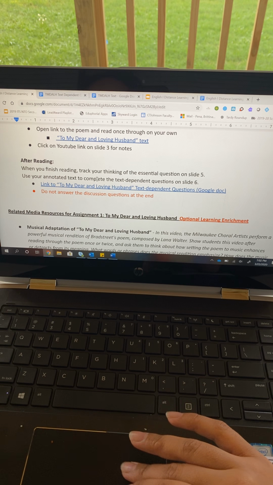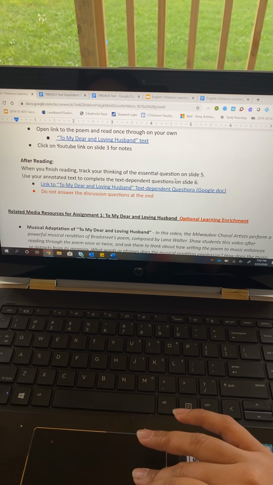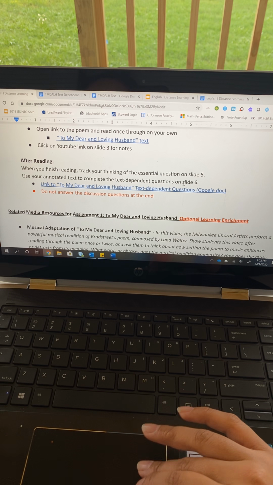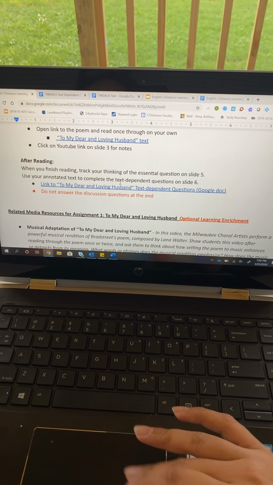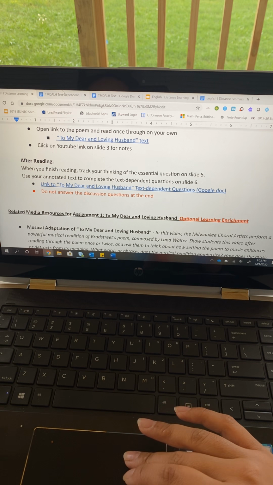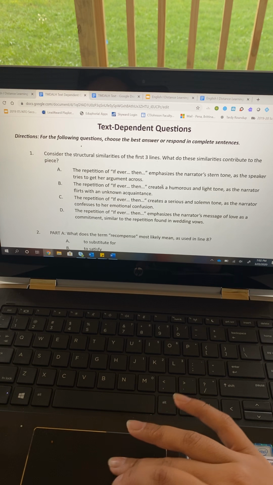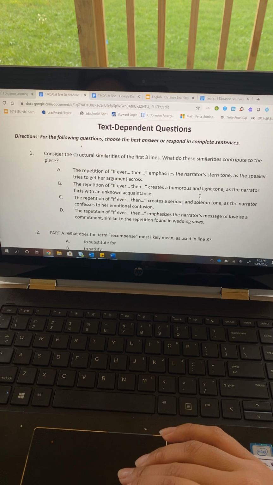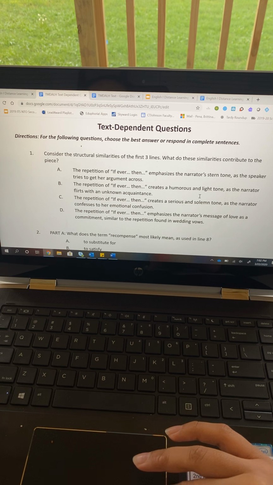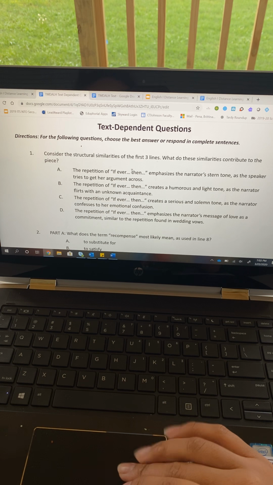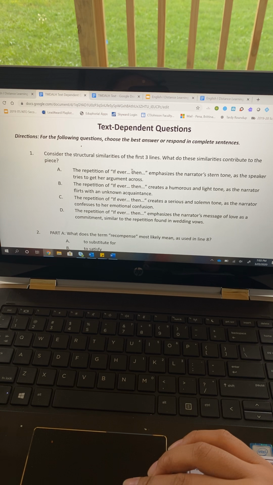Next, you will use your annotated text and the text-dependent questions on slide 6. So you will click the link, which is to a Google Doc, of the text-dependent questions. Here are the text-dependent questions that you need to read and answer on slide number 6. So let me read these questions to you, and then I will show you where you will answer them on your Google Slides.